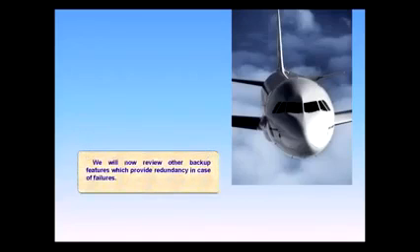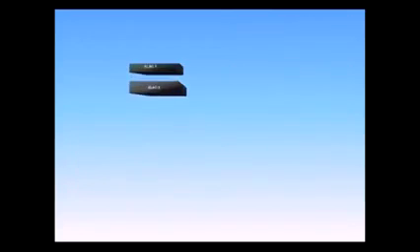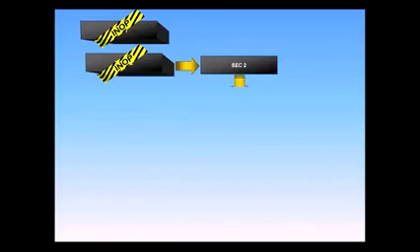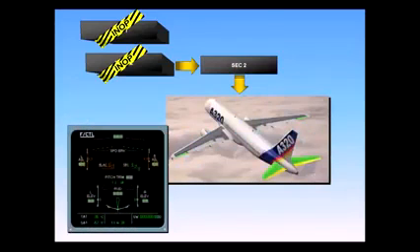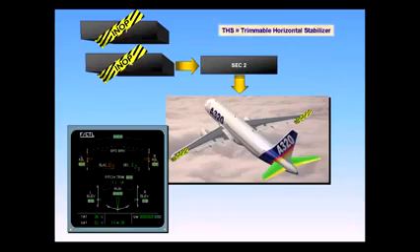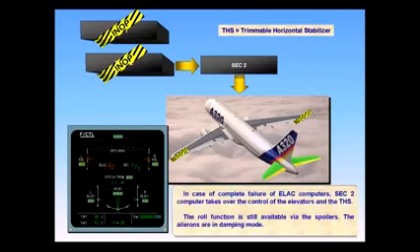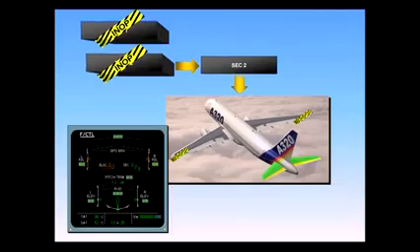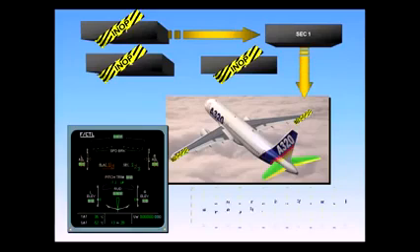We will now review other backup features which provide redundancy in case of failures. In case of complete failure of ELAC computers, the SEC-2 computer takes over the control of the elevators and the trimmable horizontal stabilizer. The roll function is still available via the spoilers. The ailerons are in damping mode. In the very low probability of SEC-2 failure, it will be replaced by SEC-1.